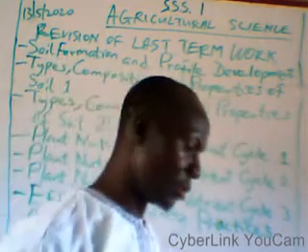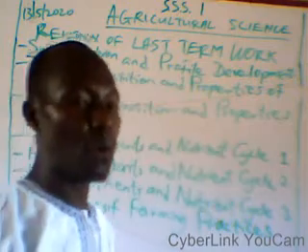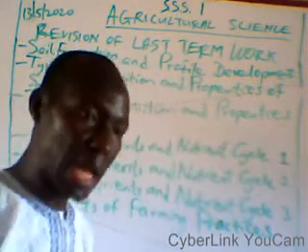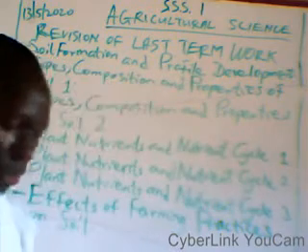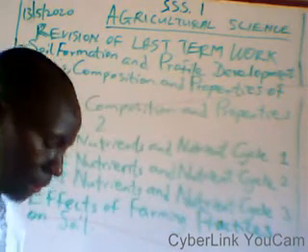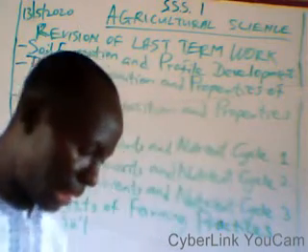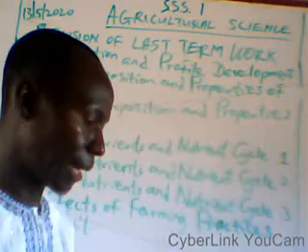Now, let's explain what we mean by soil water. Every soil contains water, except when dried off by oven drying or sun drying. We have types of soil water: hygroscopic water, field capacity, capillary water, and gravitational water.